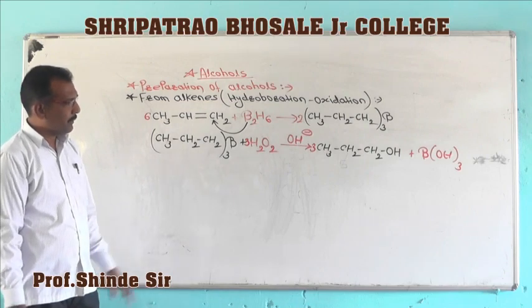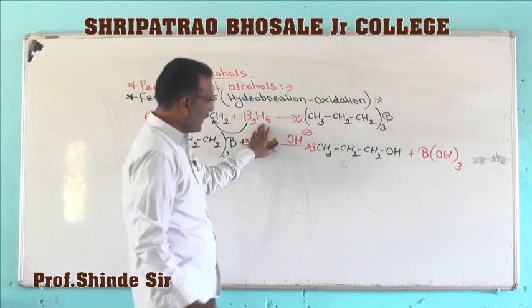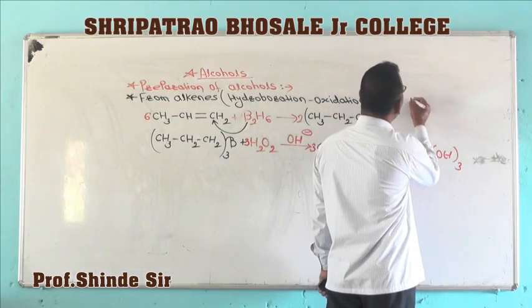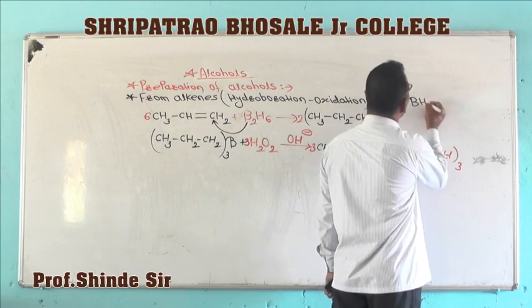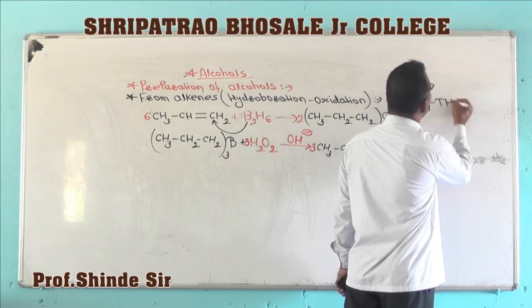For the hydroboration oxidation, instead of diborane you can also use borane tetrahydrofuran.